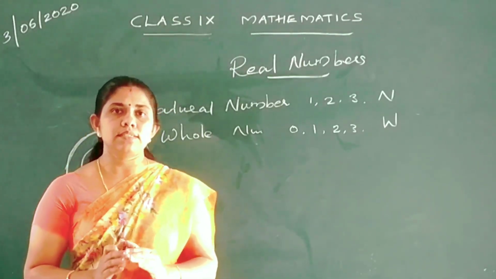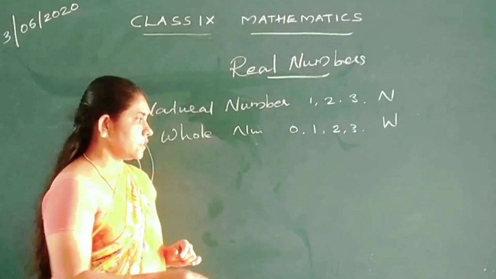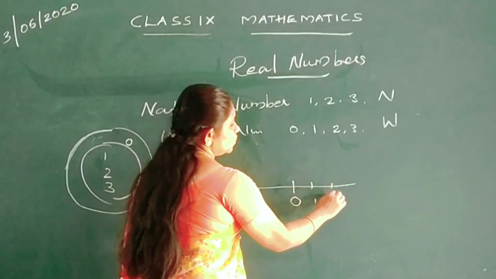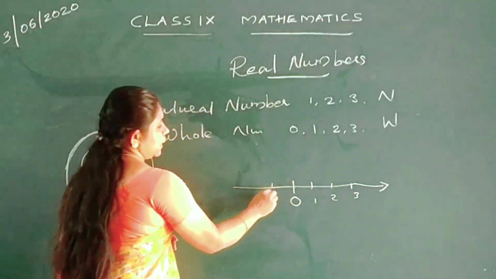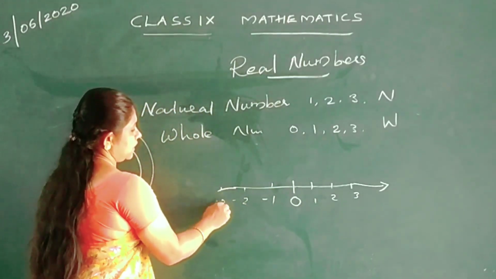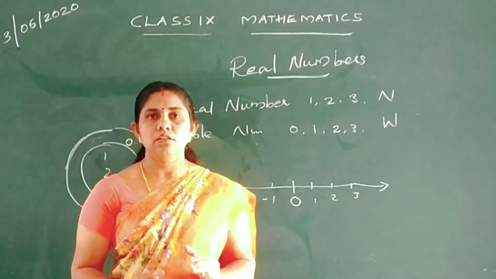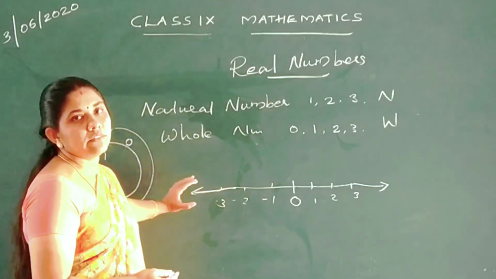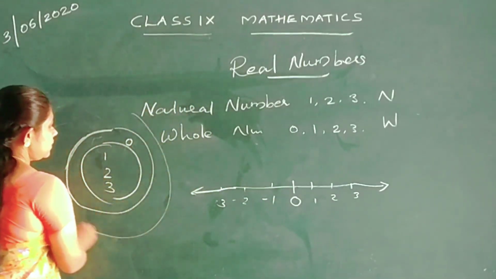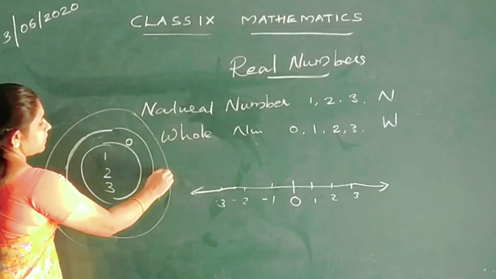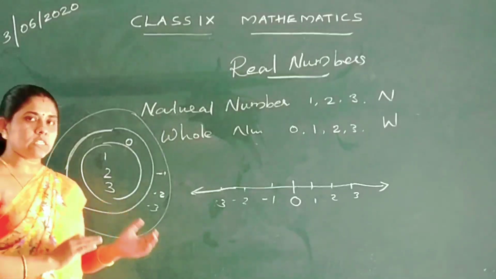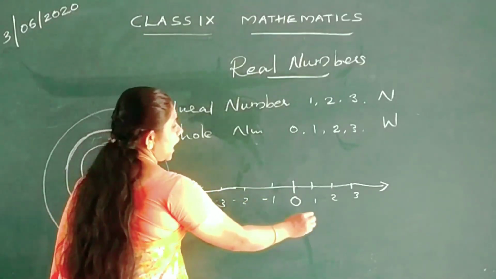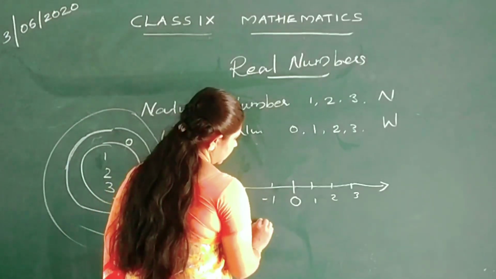Now, if I include negative numbers also in this set of whole numbers, -1, -2, -3 like that, you see the number line here. In the middle is 0, on the right side 1, 2, 3 like that it goes on, and on the left -1, -2, -3. This set of numbers, whole numbers plus negative numbers, all together gives us integers. Integers are denoted by the letter I.